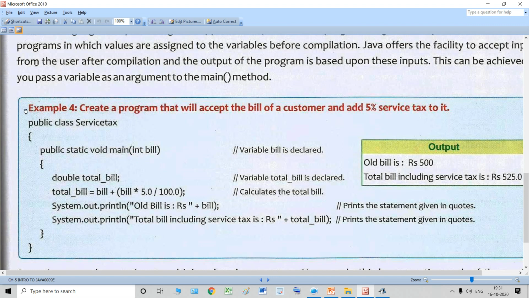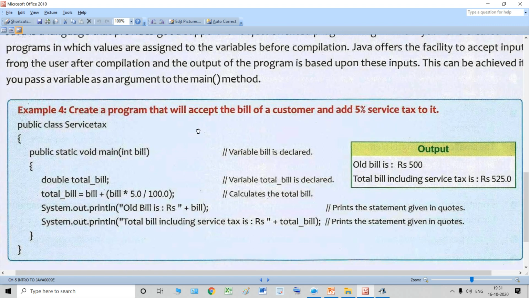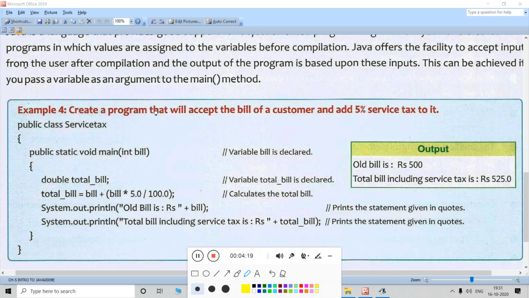Let's talk about this example program. The program is: create a program that will accept the bill of a customer and add 5% service tax to it. What does this mean? Suppose you went to a restaurant, so you are the customer, right? If you go to a restaurant, you are a customer of that restaurant. Suppose you ate something, a burger.